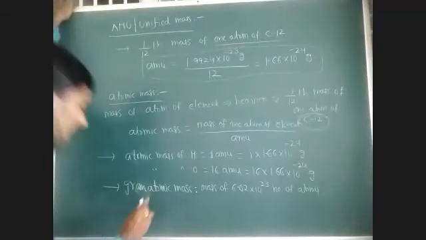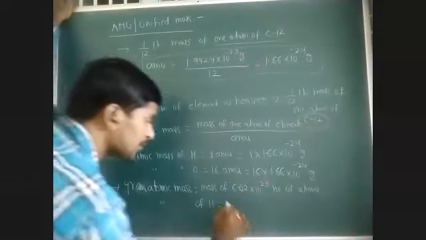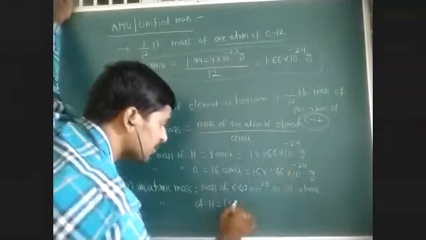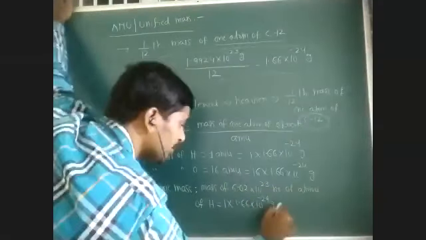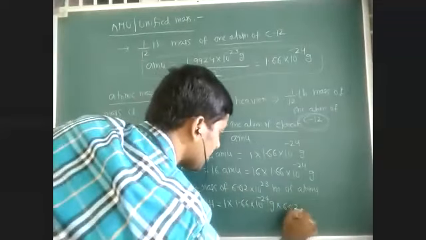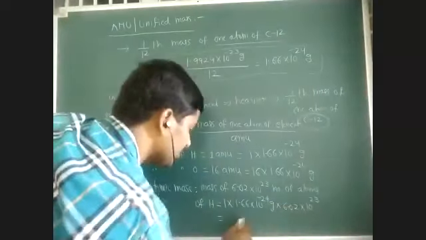So if you see gram atomic mass of hydrogen, one hydrogen atom mass is 1.66 × 10⁻²⁴ grams, multiplied by Avogadro number of hydrogen atoms, 6.02 × 10²³. If you simplify this, you get 1 gram. This is the mass of one hydrogen atom.